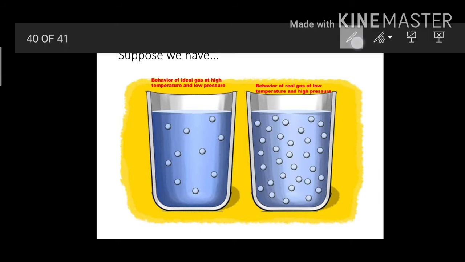See here, I have a glass full of water. I have added a small amount of salt particles in it. These white balls are considered salt particles, or any particle, whether sugar or salt, anything. See here, this is the first diagram, this is the second; this one is working as the ideal one, and this one is working as the real one.